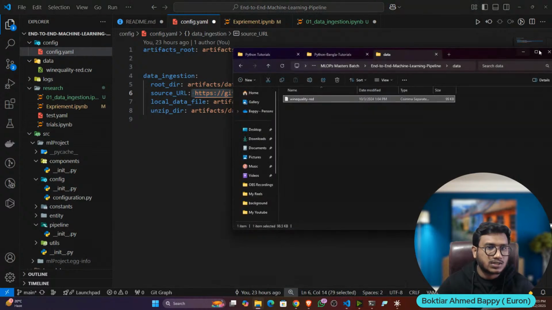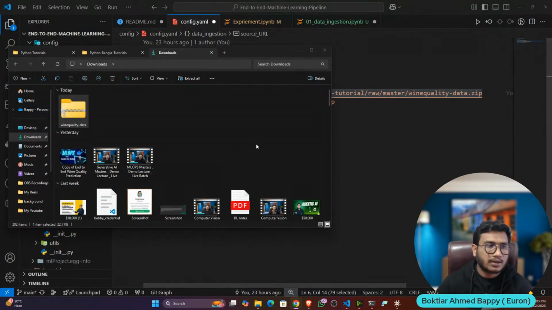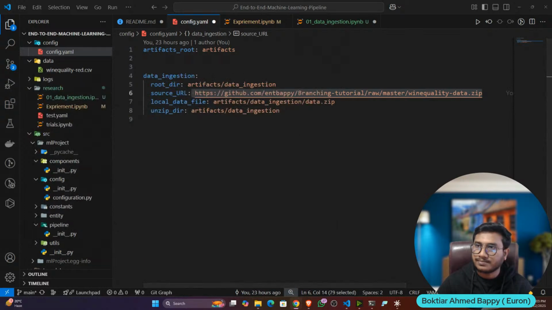Now let me share the zip file as well. The zip file I have downloaded, you can upload in your GitHub. Okay, quickly, this is the zip file. And if you already have the data, you can also make the zip. I think you know how to make the zip. Just try to see one component. The rest of the components you will automatically get, because we'll follow the same approach for all the components. Try to see one component carefully.